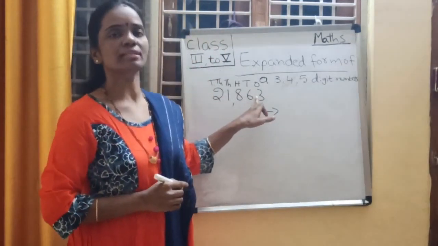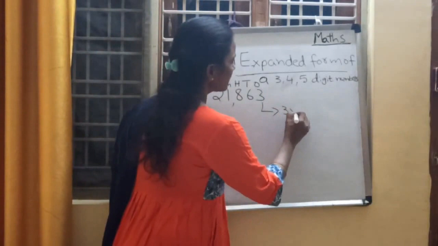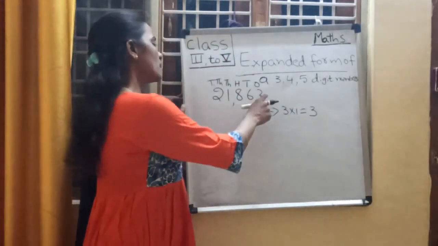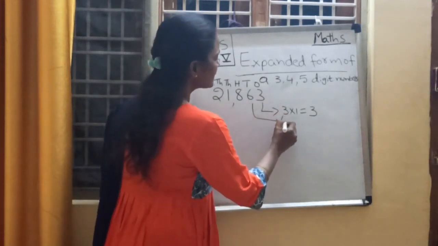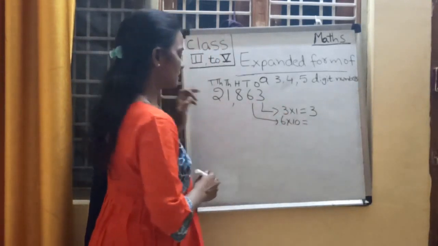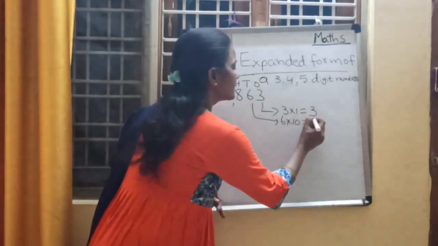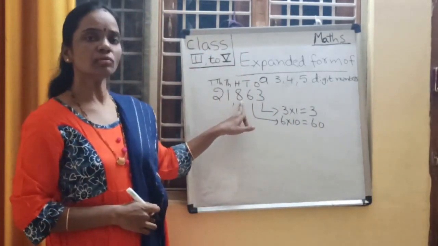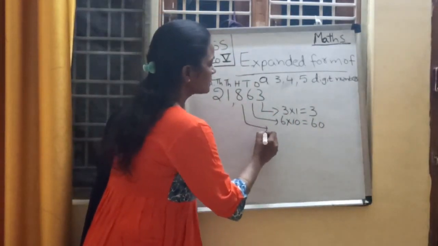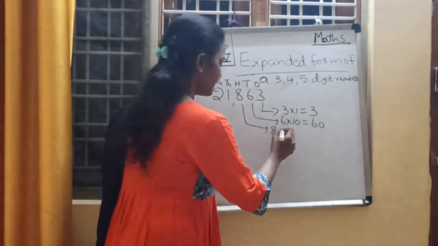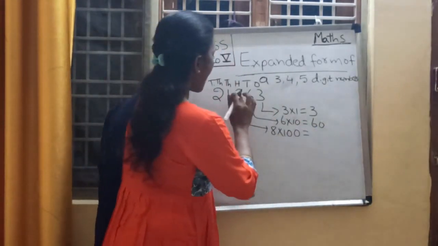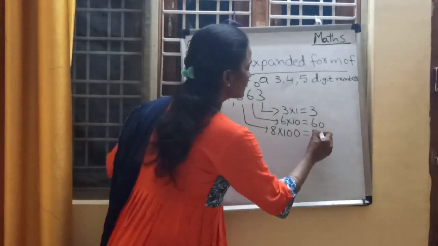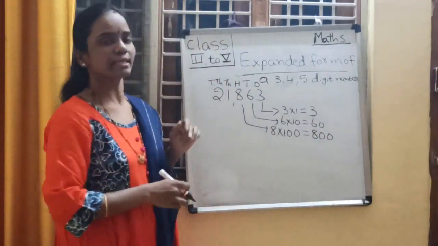What is the place value of 3? As 3 is in ones place, 3's place value is 3 into 1. How much, children? 3 is the place value of 3. As 6 is in tens place, 6's place value is 6 times 10, which is 60. 60 is the place value of 6. Next, what is the place value of 8? 8 is in hundreds place, so 8 into 100. How much, children? 800. 800 is the place value of 8.